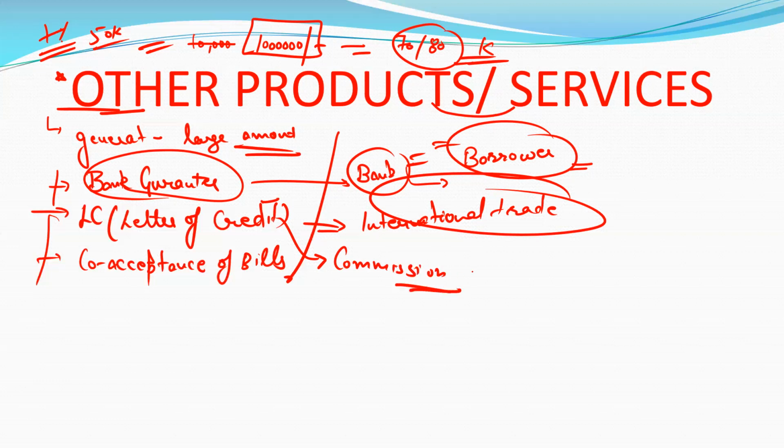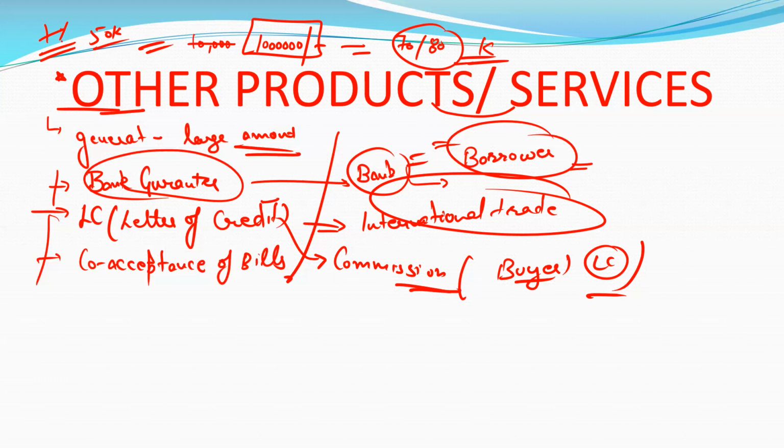The bank, on behalf of the buyer, will issue the letter of credit, and the bank will also take something from the buyer as security, because if the buyer is not able to pay the bill on time, then the bank will have to pay. So that's why the bank will take something as a security.